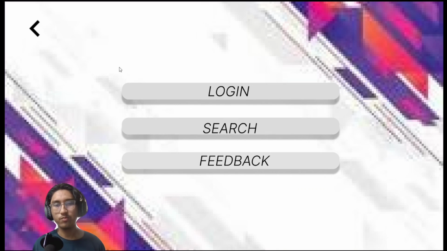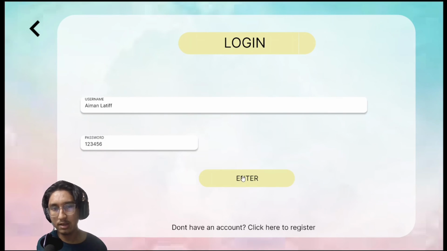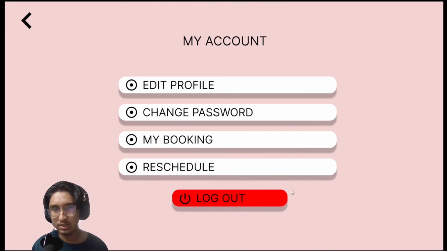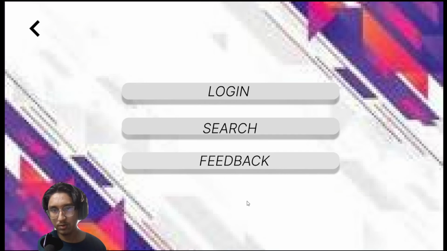Right, so that's the last function, the logout function. When you press logout, it just brings you back here, the same as pressing the other logout function.